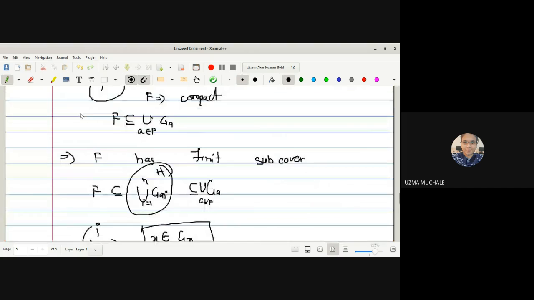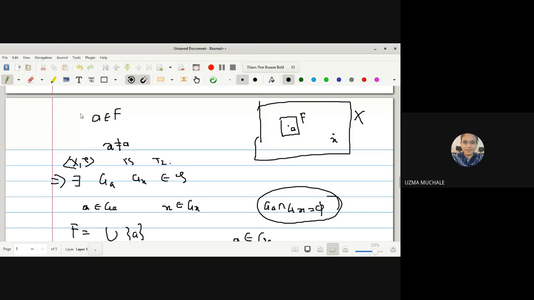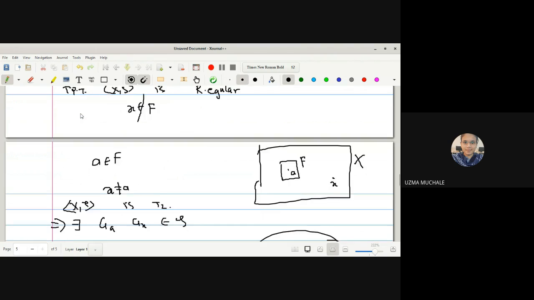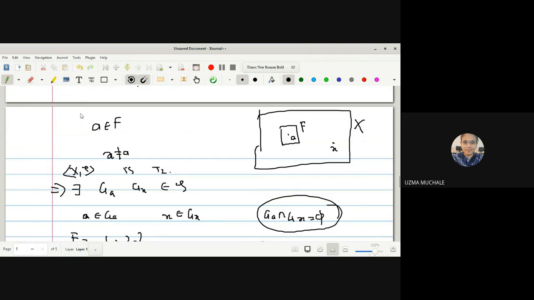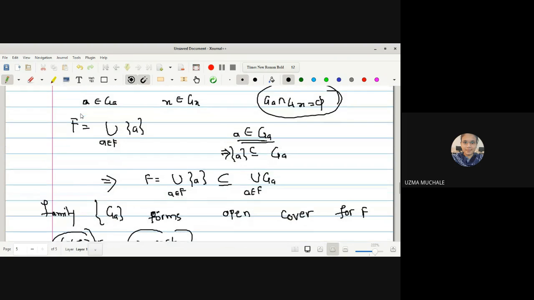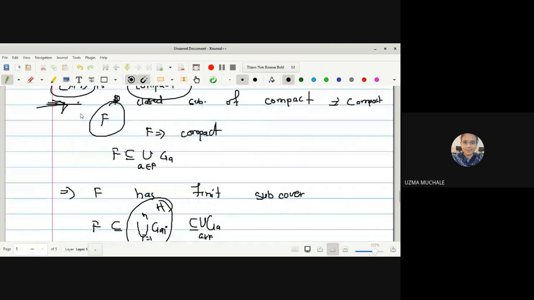See the proof once again, and if you have a doubt you can ask me. We started with the assumption that F is a closed set which does not contain the point X. Then we selected one point from A. X and A are distinct, and we used the T2 space. After using the definition of a T2 space, we used one theorem of compact spaces, that a closed subset of a compact space is compact, and hence F has a finite subcover.